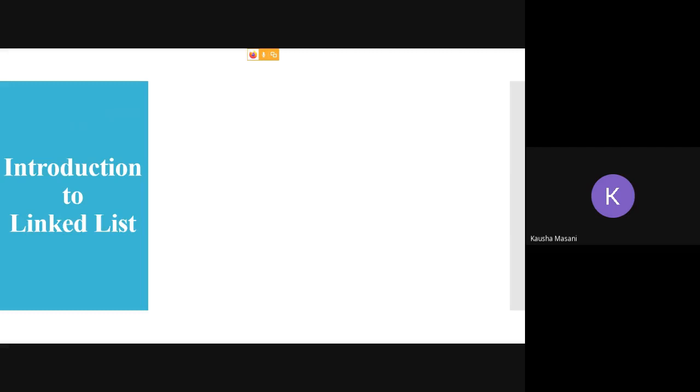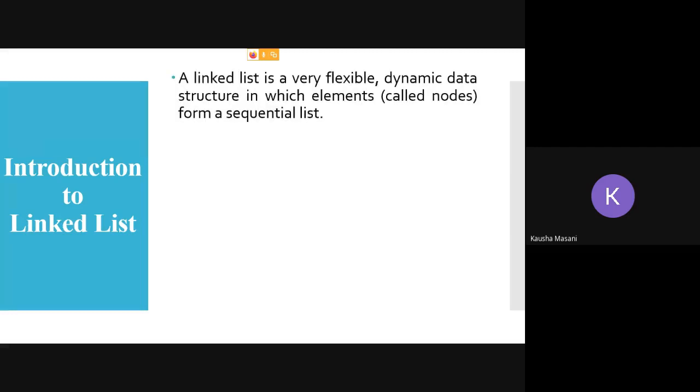Now let's go to the introduction part. What is a linked list? It is a flexible dynamic structure which has elements in the form of a sequential list. These elements are called nodes.